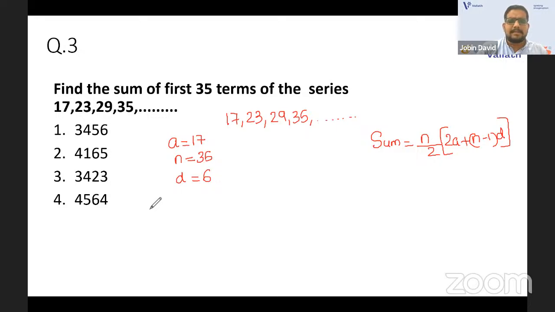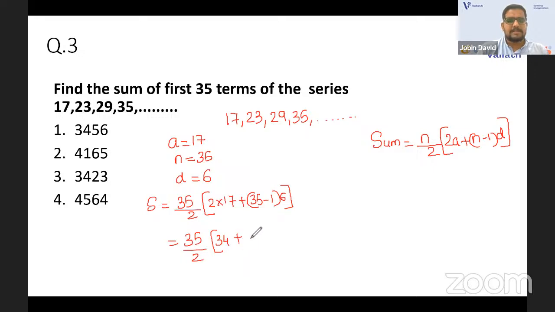Then you can just substitute, and you will get sum is equal to 35 by 2 into, in the bracket, 2 into 17 plus 35 minus 1, 35 minus 1 into D, which is 6. Okay. So you have 35 by 2 into 2 into 17 is 34 that you have, plus 34 into 6. Yeah. By solving it, you will get the answer.